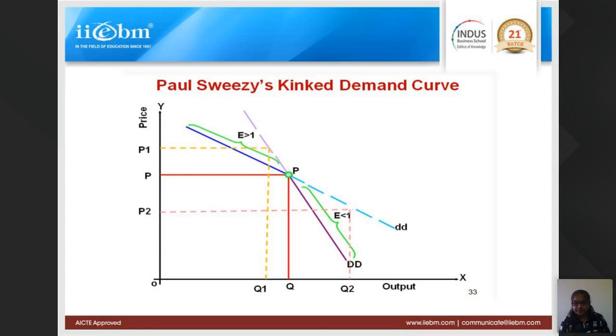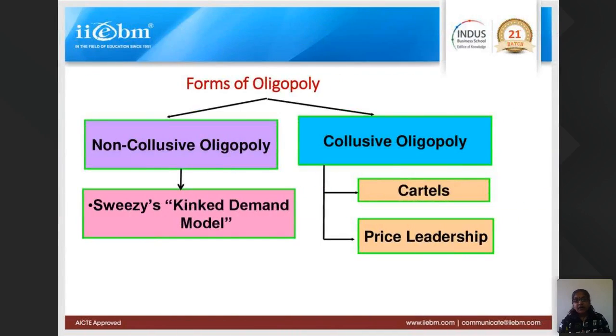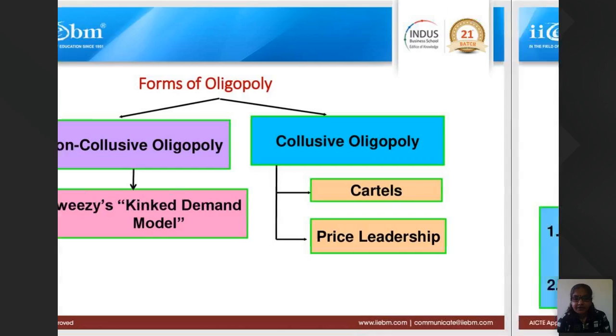Like that it is. So they both decrease the price, and finally the market is distributed among both of them. Now, non-collusive, as we have done, collusive side is more found practically as cartels and price leadership. There are two types of collusive oligopoly: cartels and price leadership.